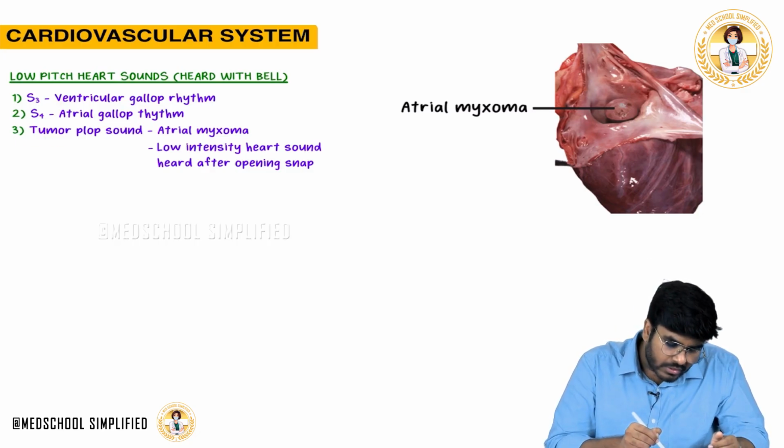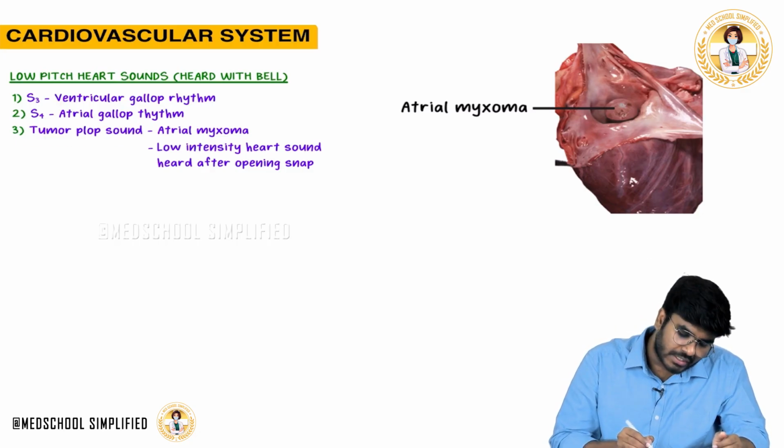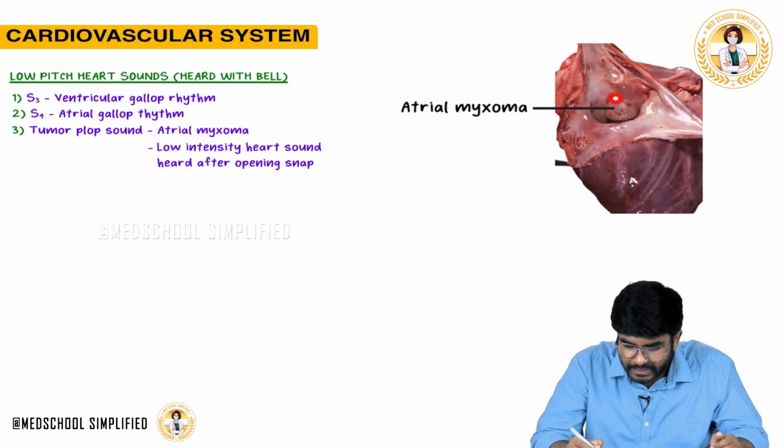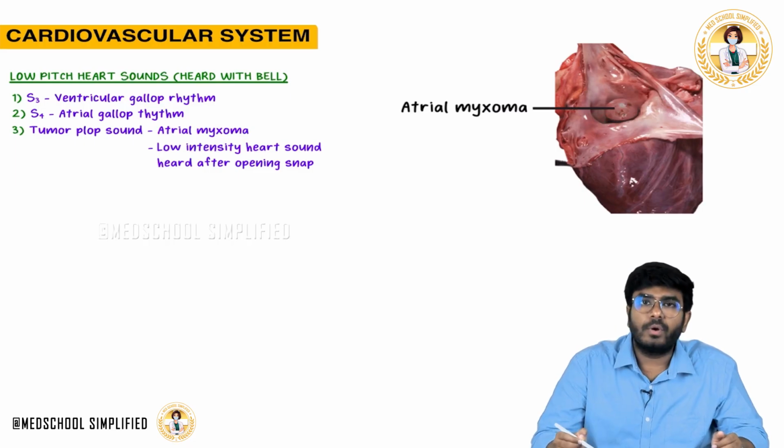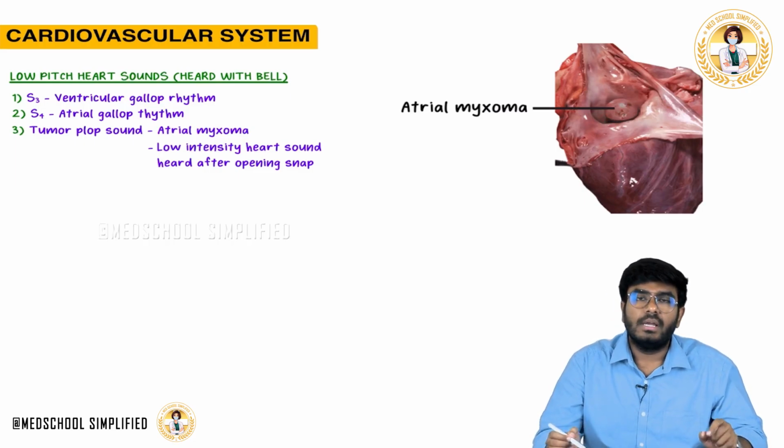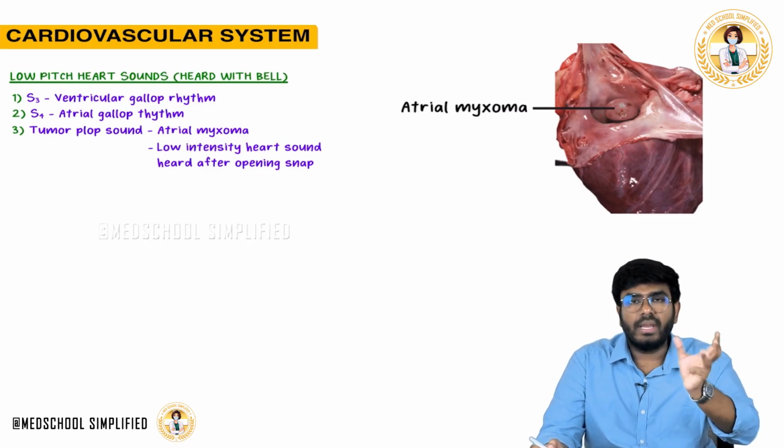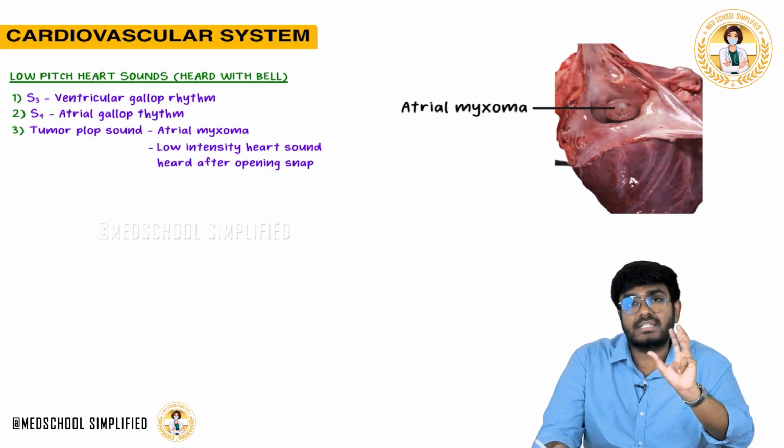And there is one more sound which is called a tumor plop sound, which is seen in conditions like atrial myxoma. Atrial myxoma means this is the atrium inside which you are having a tumor, a pedunculated tumor. This tumor will move. It will cause certain vibrations. It will cause certain sounds.